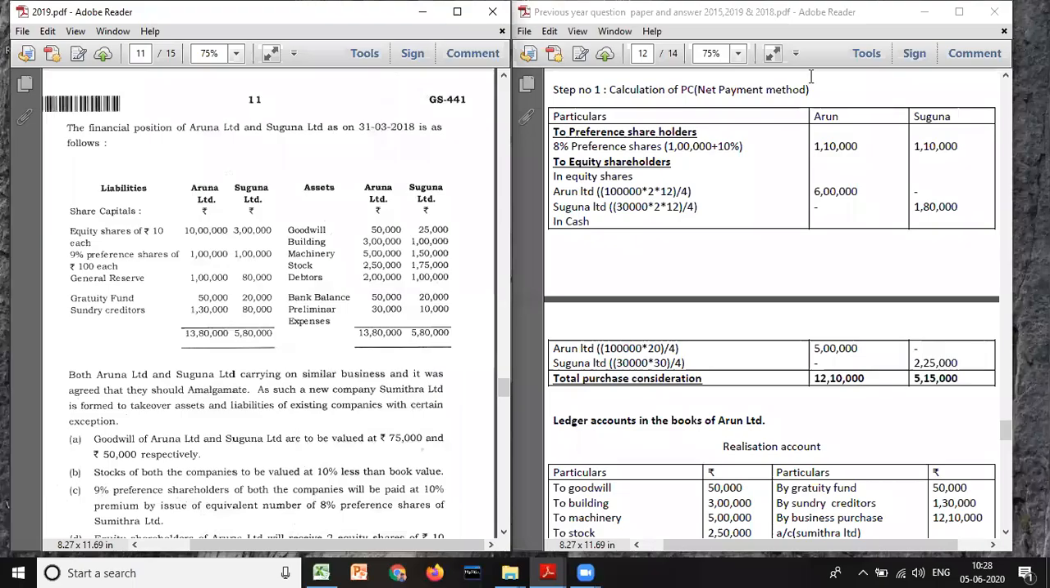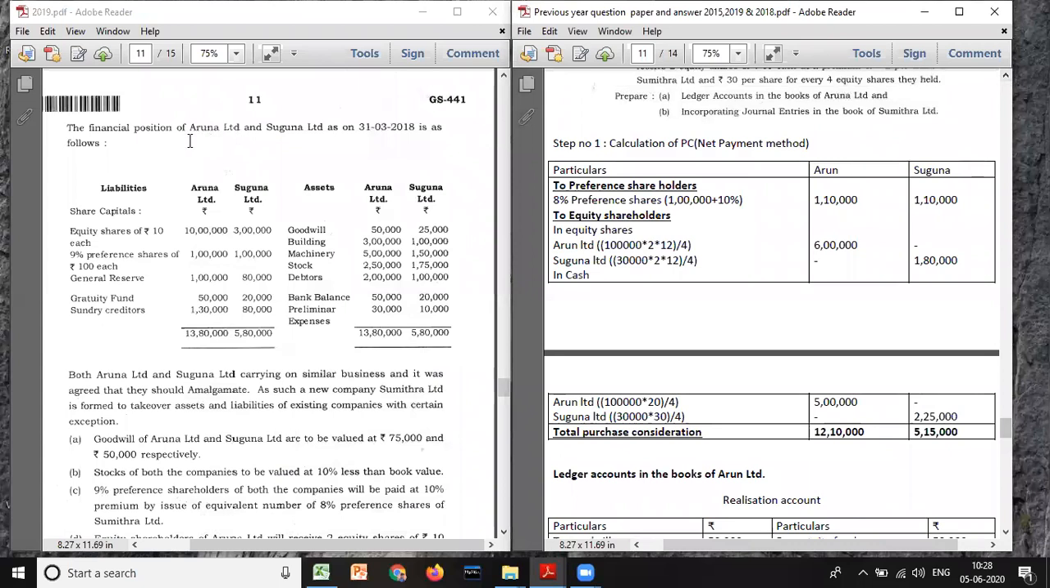Hello everyone. So in this video we will discuss one more 2019 question paper which has been asked for 14 marks. Now the following is the position of Aruna Limited and Suguna Limited as on 31st March 2018. So liabilities Aruna, Suguna, assets Aruna.